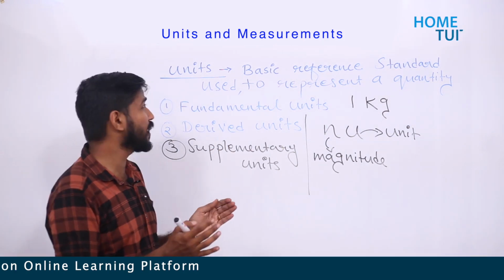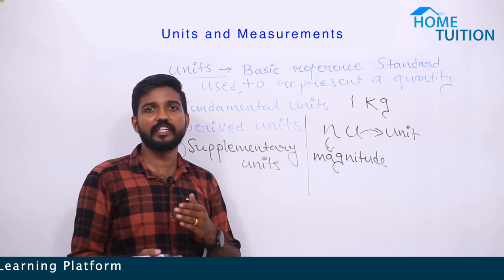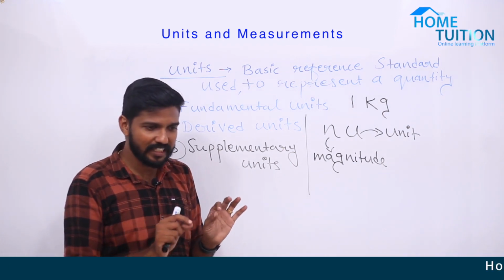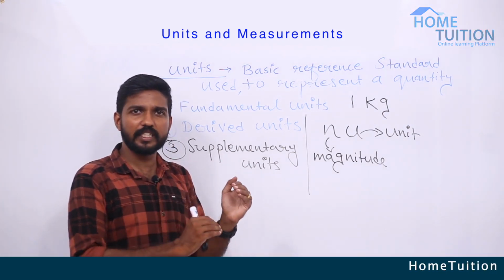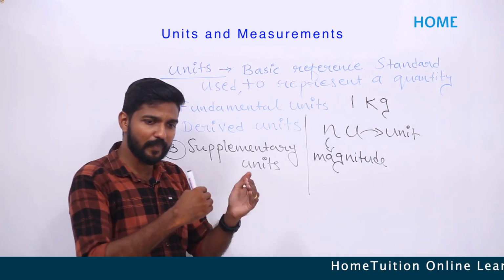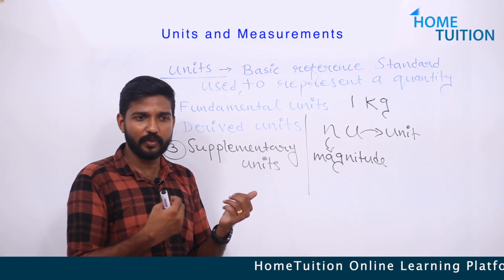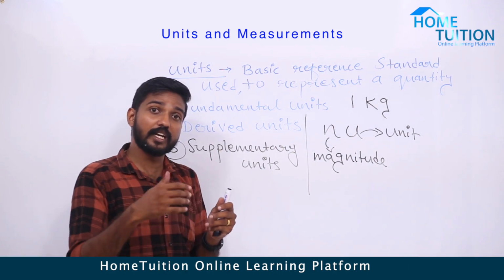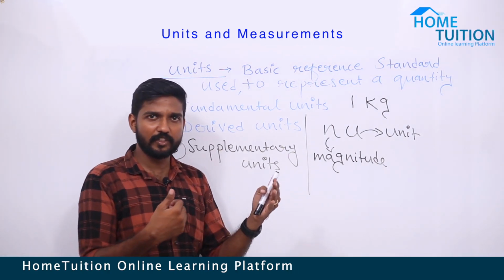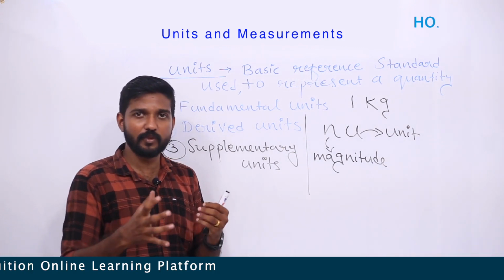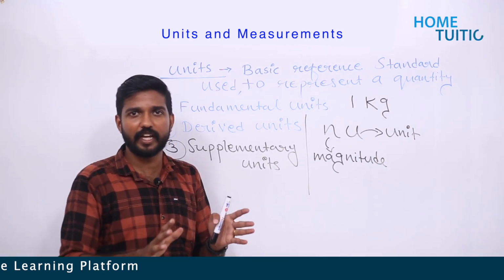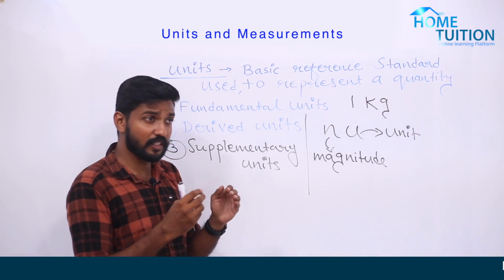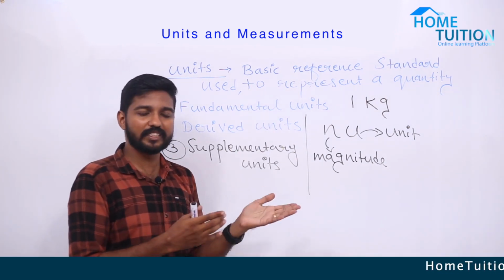So what do you mean by unit? It's a basic reference standard used to represent a physical quantity. A unit is not a quantity actually. It is just a basic reference standard. We are using it to compare the magnitude. You know kilometer is larger than meter, and meter is larger than millimeter. So what is the use of that? Actually, we are comparing the quantities. All of us know 100 kilometer is very much greater than 10 meter. That is the purpose of unit, or also it is used to express or represent a physical quantity.